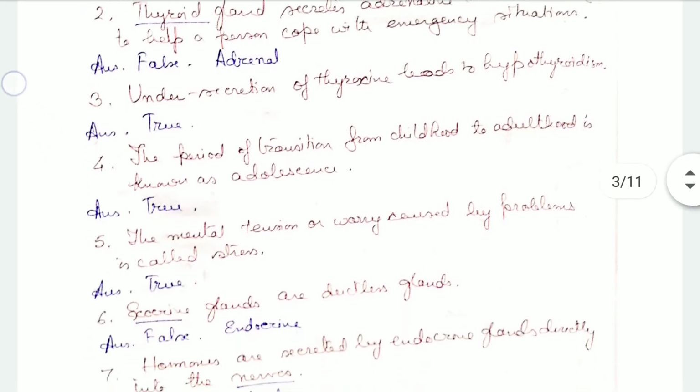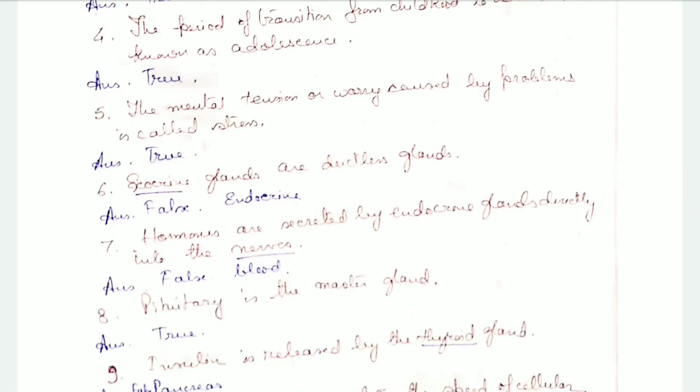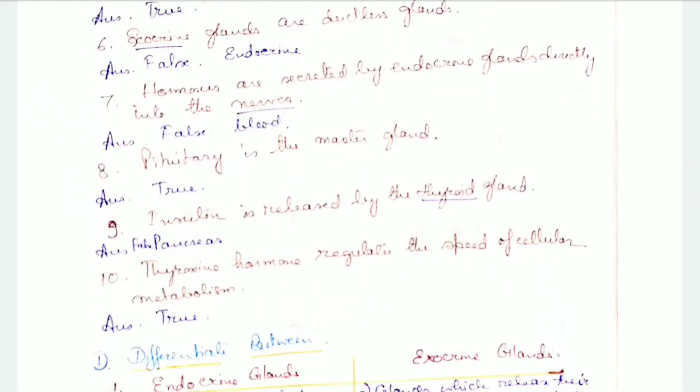Then secretion of thyroxine leads to hypothyroidism. That's true. The period of transition from childhood to adulthood is known as adolescence. That's true. The mental tension or worry caused by problems is called stress. That's true. Exocrine glands are ductless glands. False. Endocrine glands are ductless glands, whereas exocrine glands have ducts. Hormones are secreted by endocrine glands directly into the nerves. No, it is directly into the blood. So the statement is false.